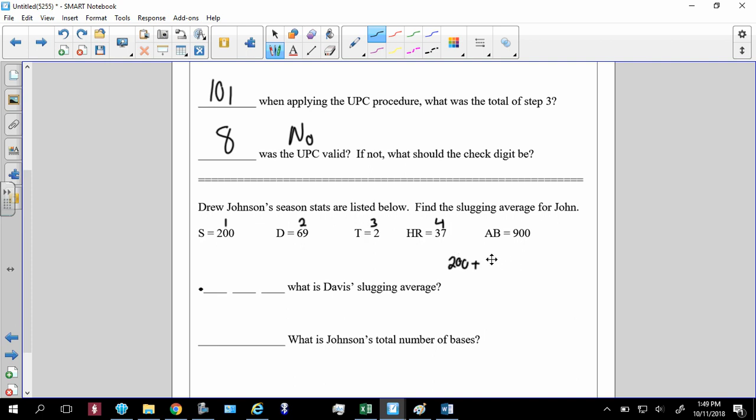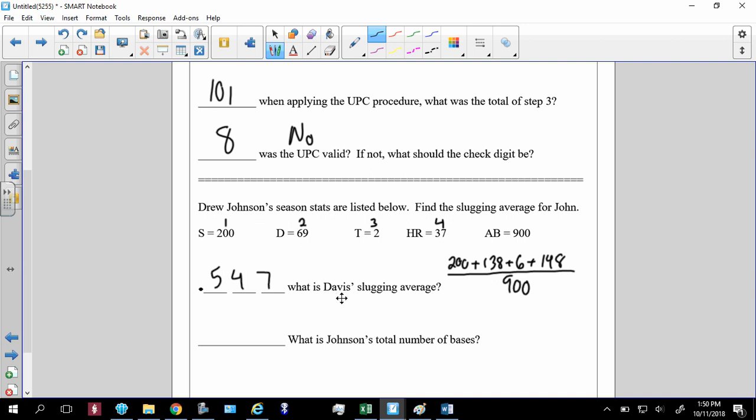I wanted to say that's 130 or 138. That's what I was thinking. 138. Triples, 6. Home runs, 37 times 4. You get 148. All over the at-bats, which is 900. Divide all that out, and you end up with 0.547.